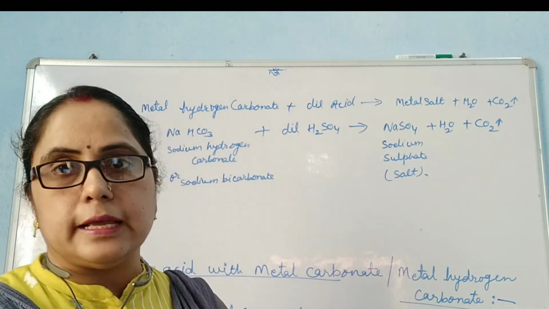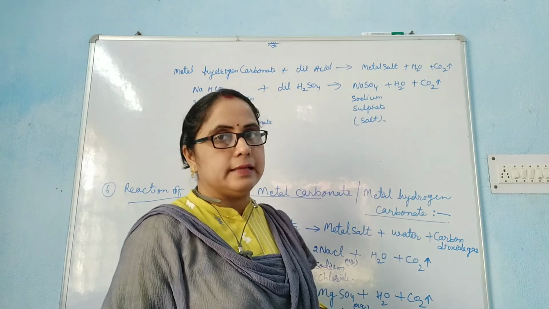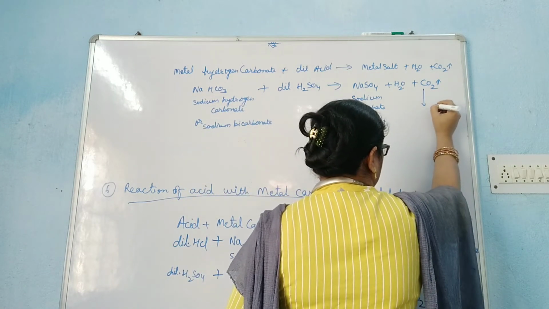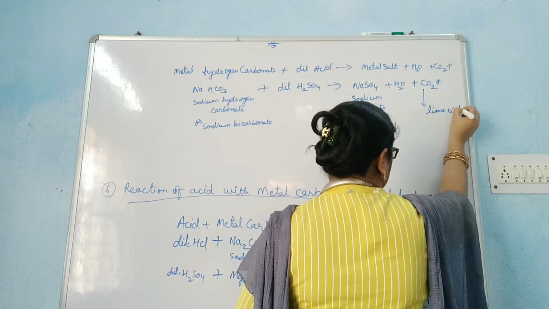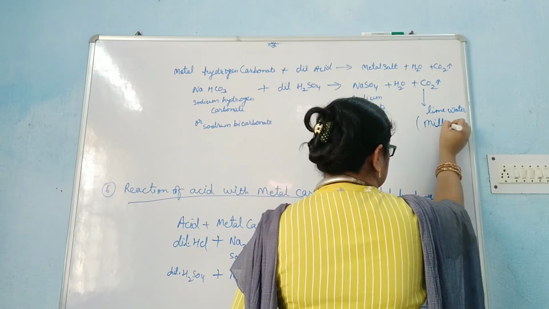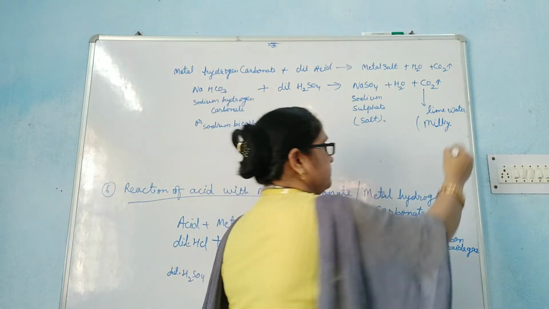How can we recognize this carbon dioxide gas? When this carbon dioxide gas is passed into lime water, it turns the lime water milky. This means this gas is carbon dioxide.